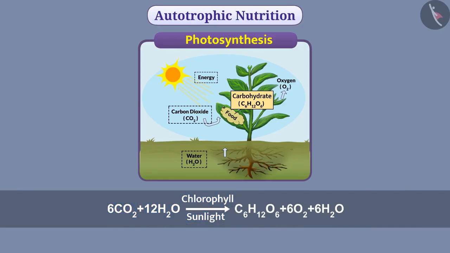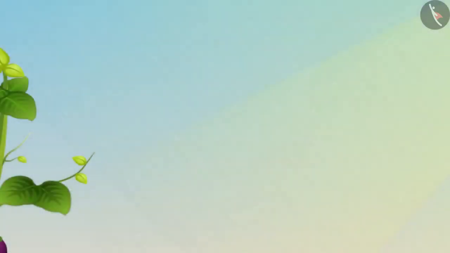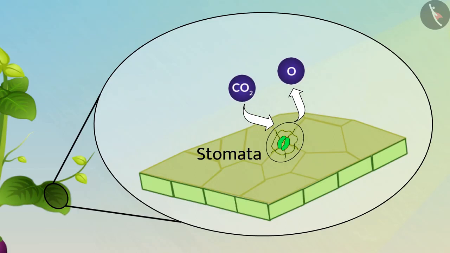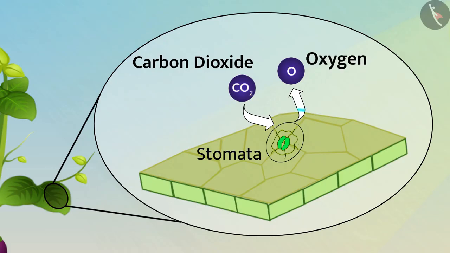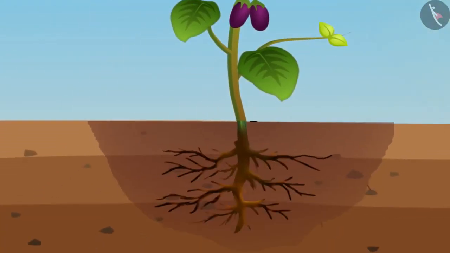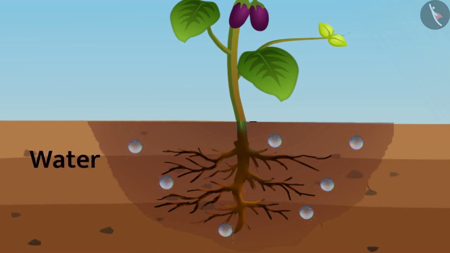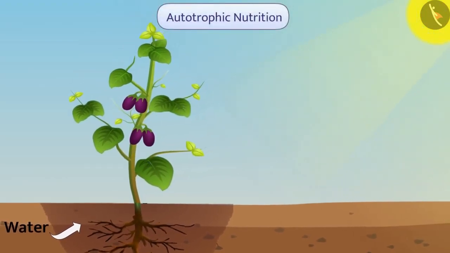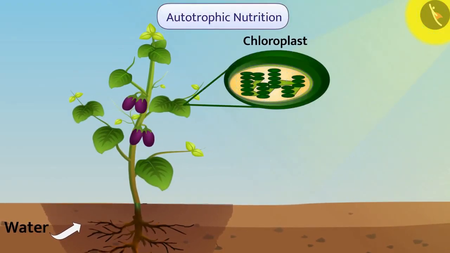Let's understand its process. On the leaf surface, there are microscopic pores that are called stomata. Stomata exchange gases. With their help, carbon dioxide is taken from the air and oxygen is released into the air. Similarly, the roots of the plant absorb water from the soil and send it upward so that the water requirement can be fulfilled. Green leaves have chloroplasts that contain a pigment called chlorophyll.